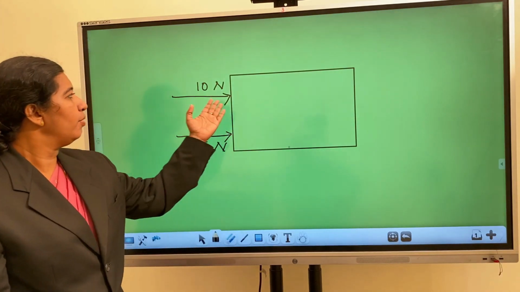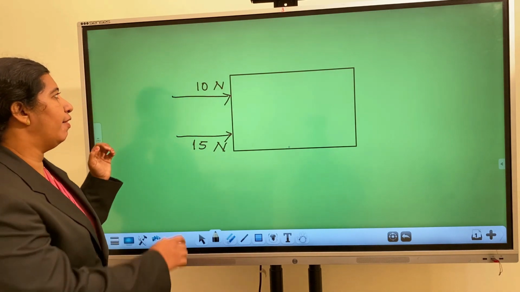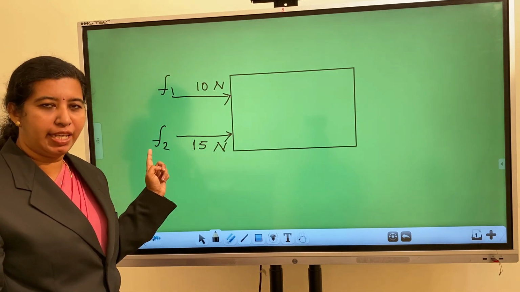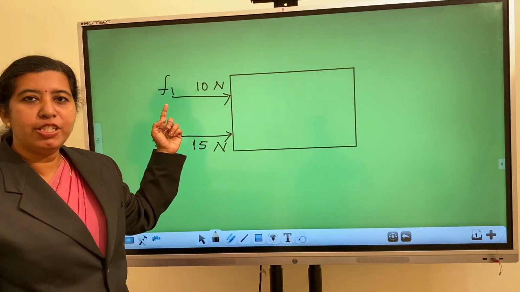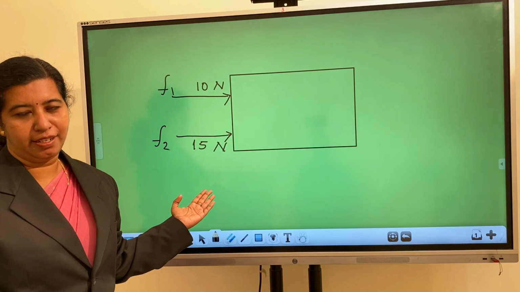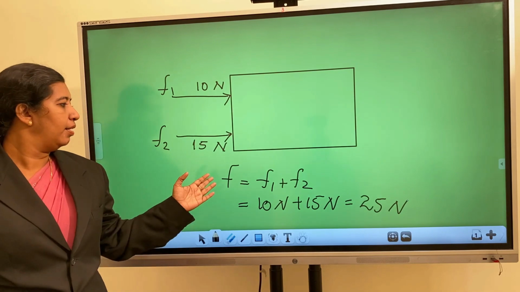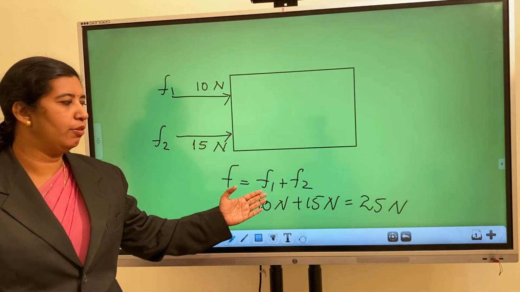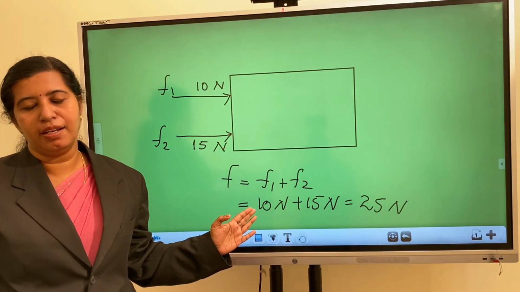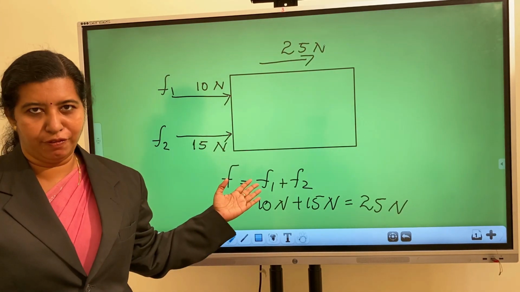For example, you can see here 2 forces are acting on an object from the same direction. The first one I denoted as F1 and the second one as F2. F1 is equal to 10 Newton and F2 is equal to 15 Newton. So what's the net force here? You have to find the sum of the 2 forces. F1 plus F2, that means you get 25 Newton. So the net force is equal to 25 Newton, and this is the direction of the net force.